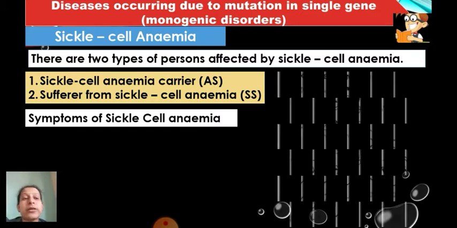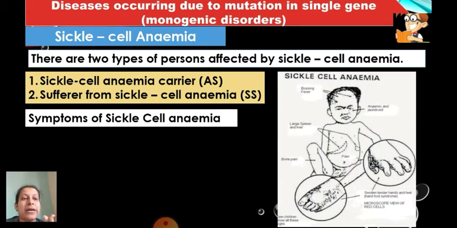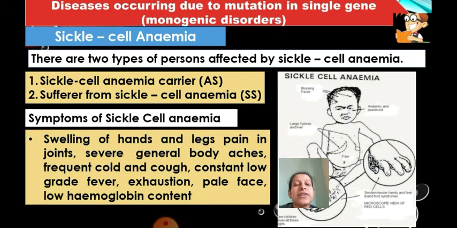Let's see now what the symptoms are. Look at this baby, how it looks. Now, if you see the symptoms, you will find that there is swelling of the hands. The hands of the baby are swollen. Legs, pain in the joints. Wherever there are joints, there will be pain.